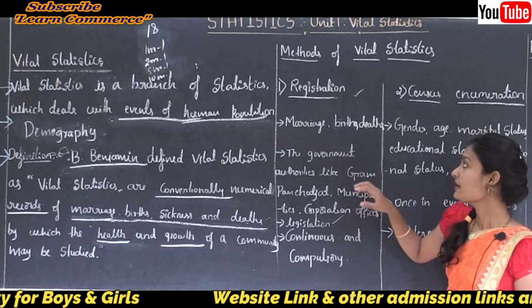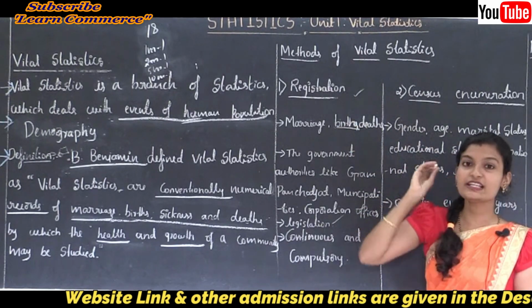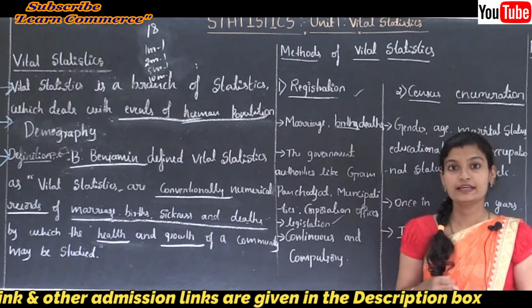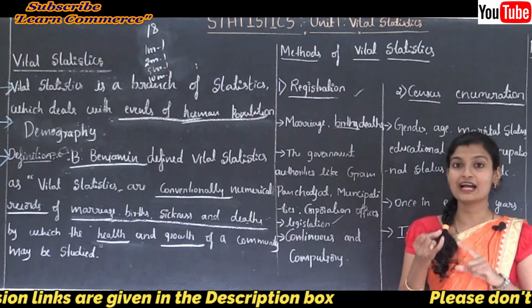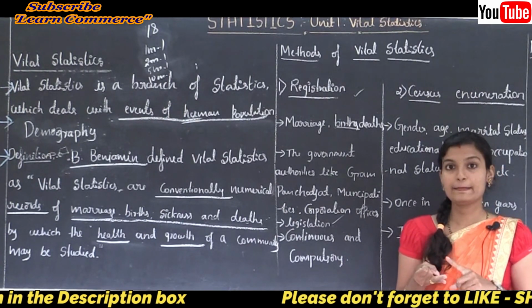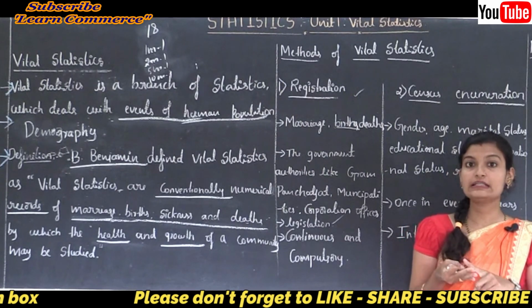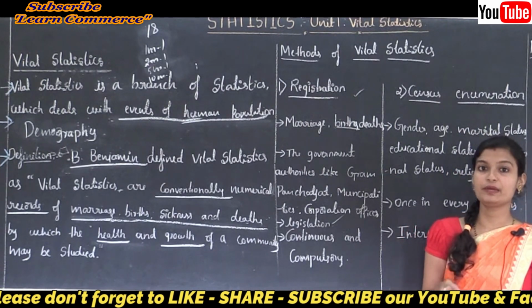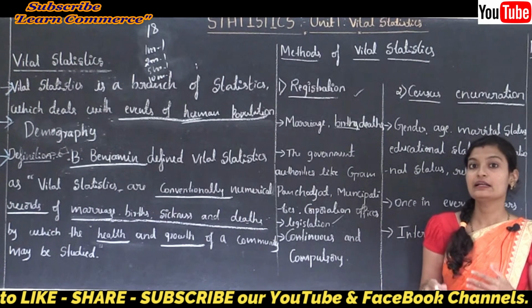In case of birth, what information is needed? Information regarding date of birth, name of the parents, gender of the newly born baby, and religion are recorded.